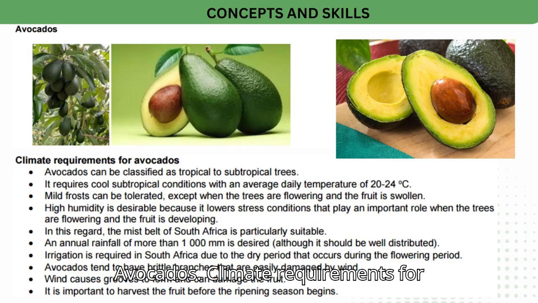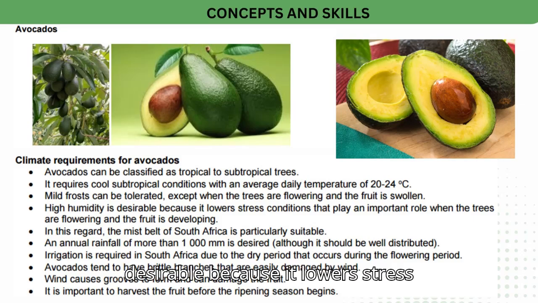Avocados. Climate requirements for avocados. Avocados can be classified as tropical to subtropical trees. It requires cool subtropical conditions with an average daily temperature of 20 to 24 °C. Mild frosts can be tolerated, except when the trees are flowering and the fruit is swollen.